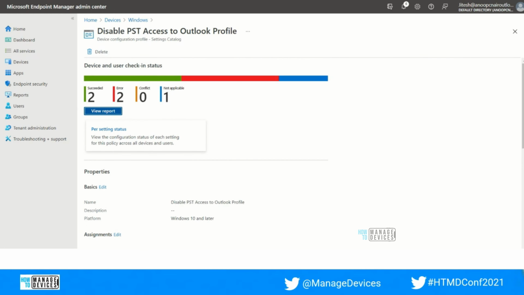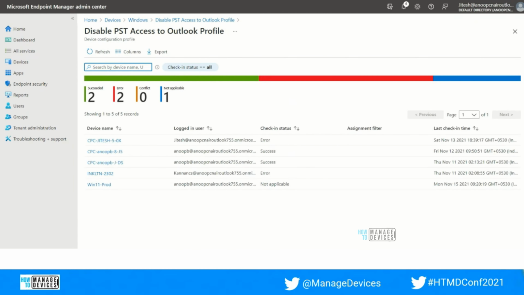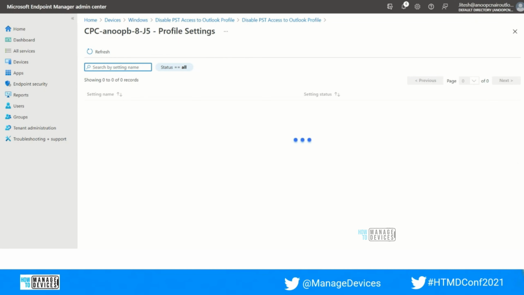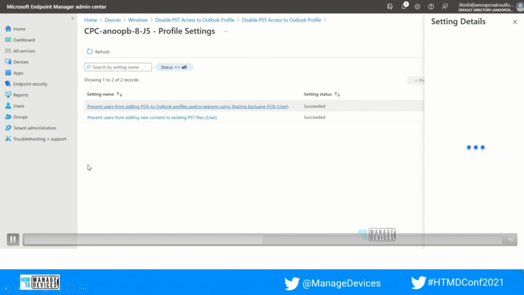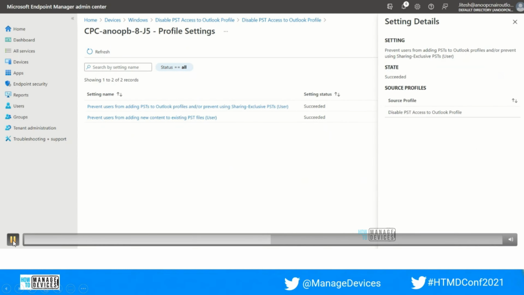And this is the status the end user will experience. When we click on that part, we will get to know whether the report succeeded. For these devices, you can see the setting status is showing succeeded, and here you can see the policy which we targeted to the end user.